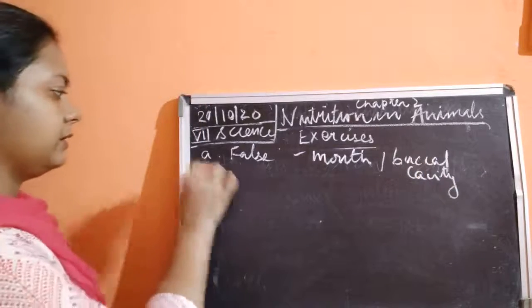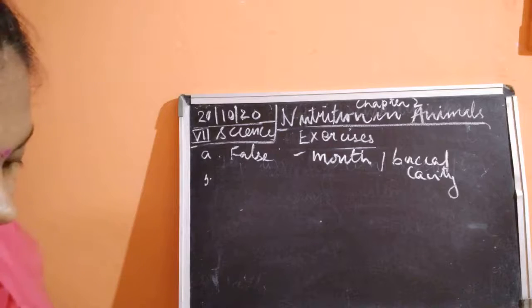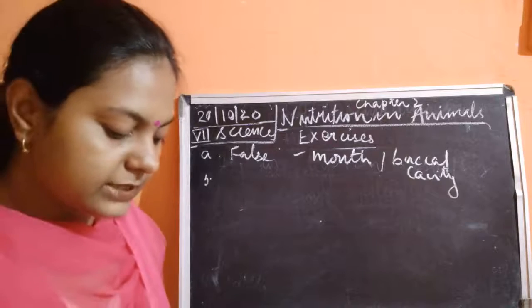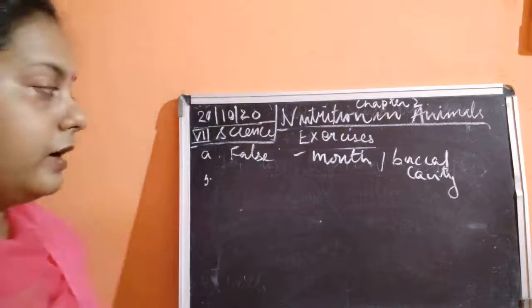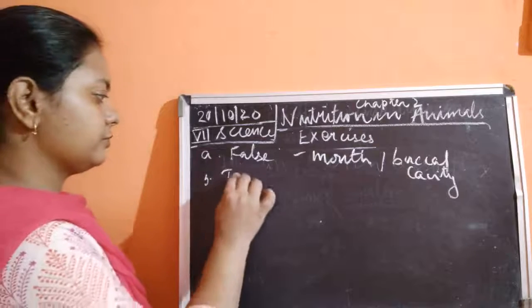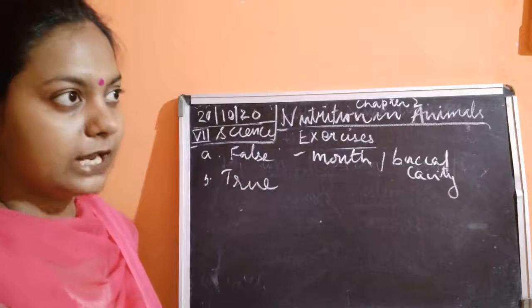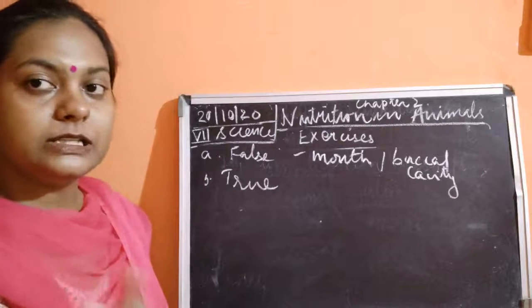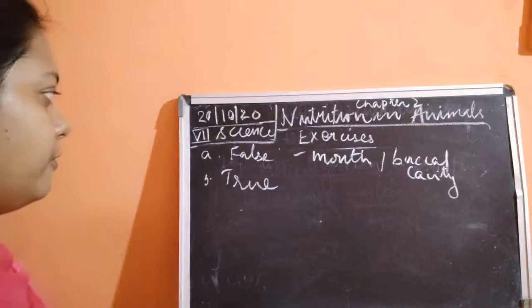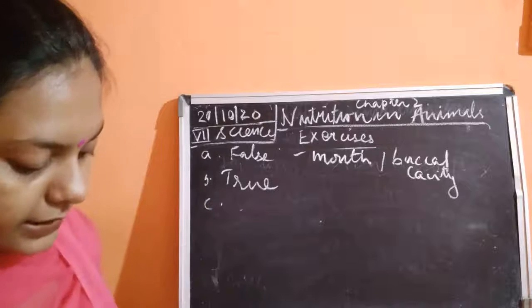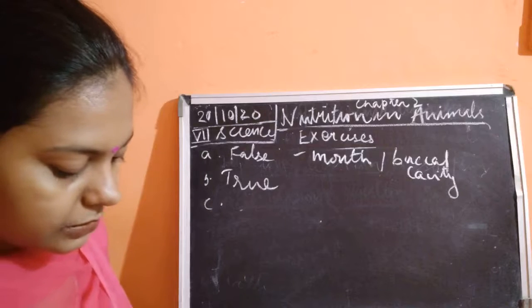Okay, then B. Second is the tongue helps in mixing of food with saliva. So the answer is true. Yes, the tongue helps in mixing of the food with saliva because the tongue is present in between the teeth, which helps in the mastication of food.